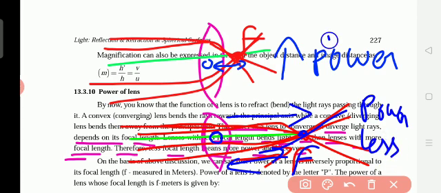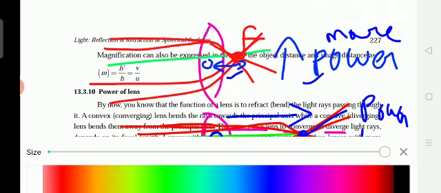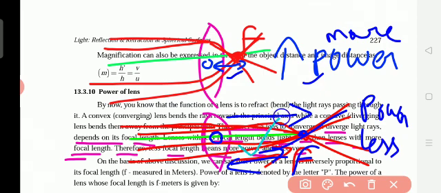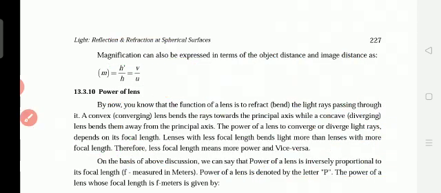Focal length less means more power, and focal length more means less power. Understand? So vice versa, it is opposite. Focal length less, more power. Focal length more, less power. I am writing all these points for you. When you study, it will be very easy for you. Understand?